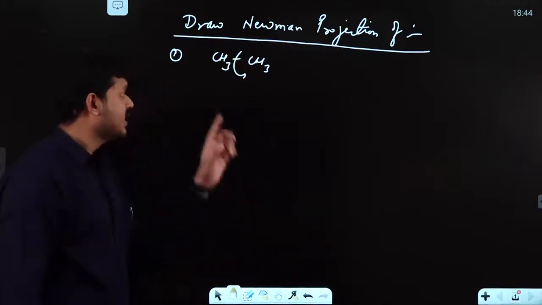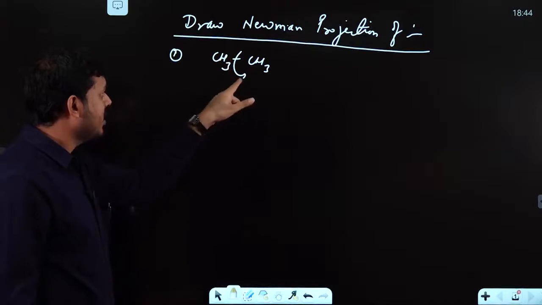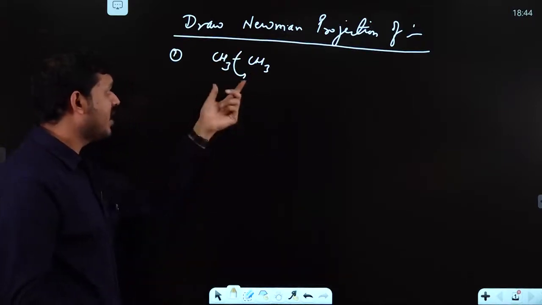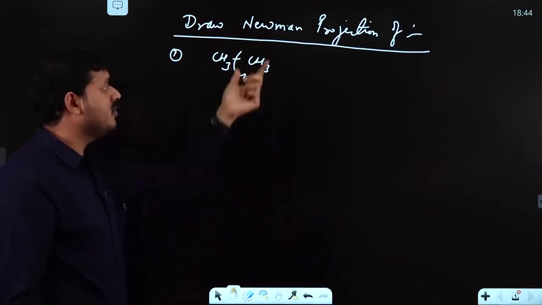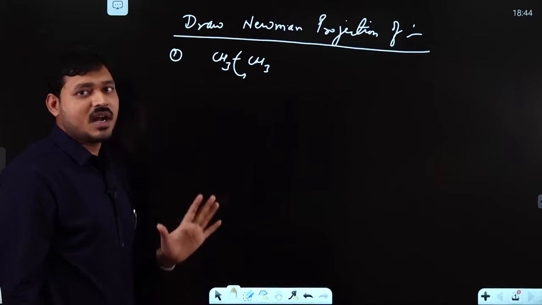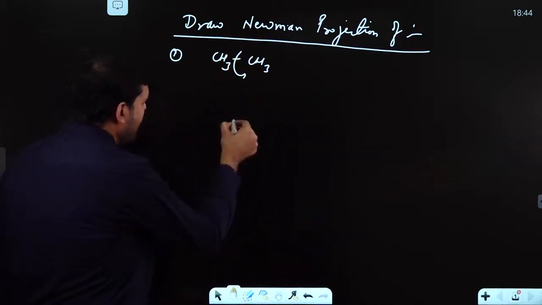Now see, CH3 single bond CH3, this is simply ethane, and through this bond you can rotate it. So through this you can draw different conformers in Newman projection formula. Generally conformers are drawn in Newman projection.